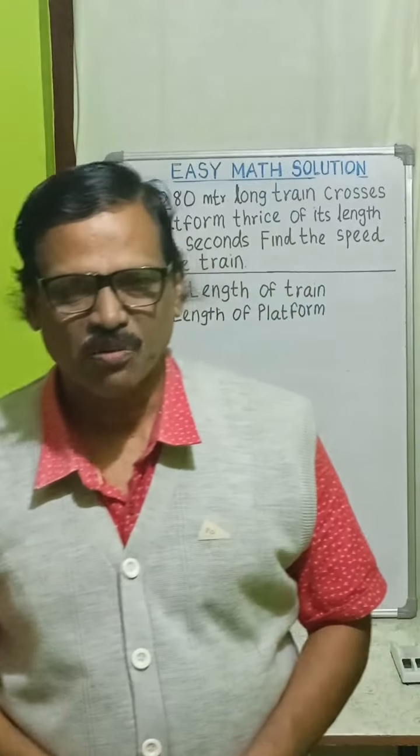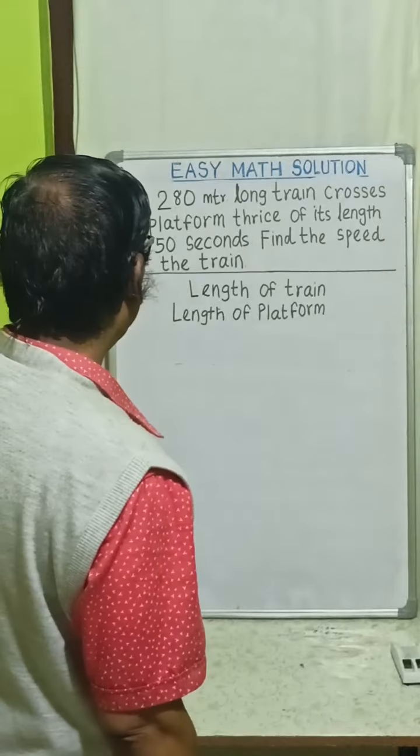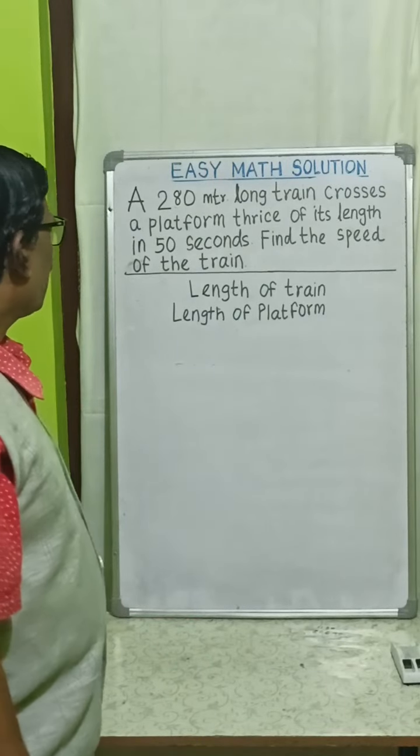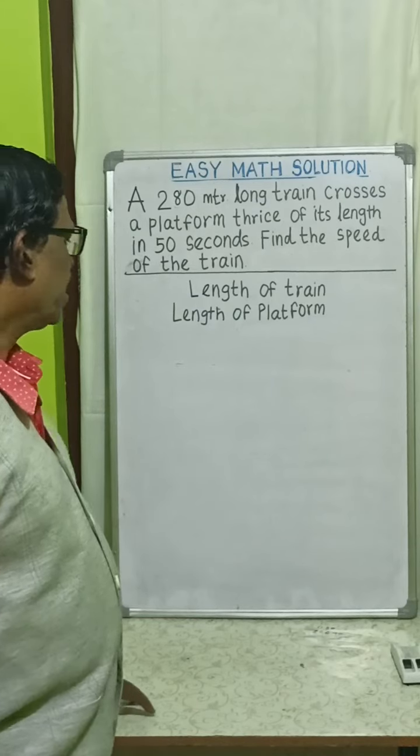Today I am going to solve one question based on train. So what is the question? First let us see. A 280 meter long train crosses a platform thrice of its length in 50 seconds. Find the speed of the train.